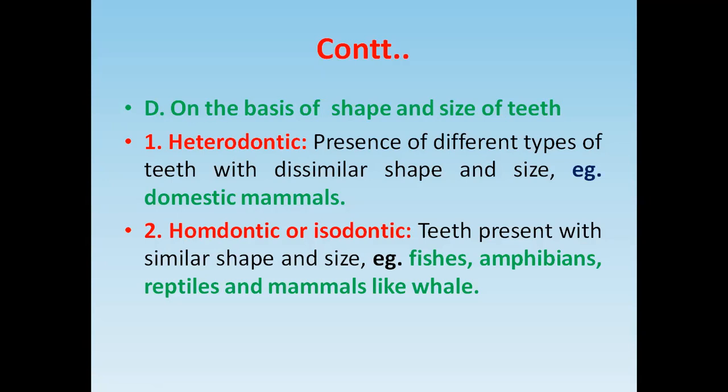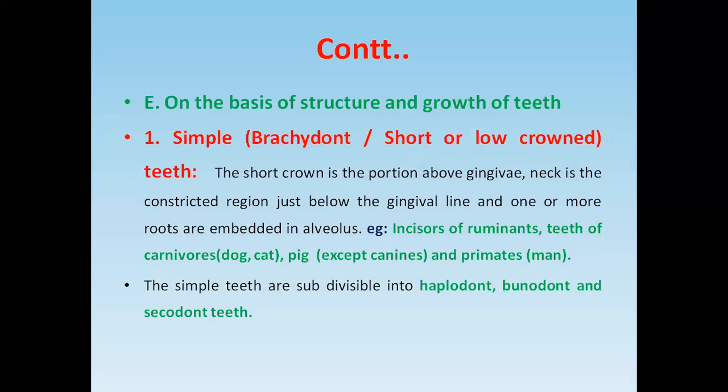Homodontic teeth are teeth present with similar shape and size. Examples of homodontic teeth are fishes, amphibians, reptiles, and some mammals like the whale.